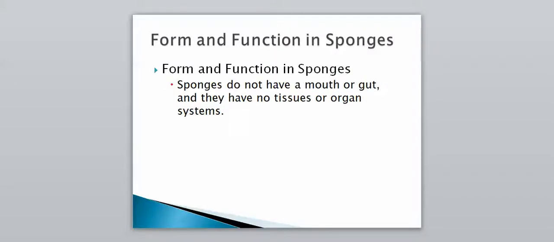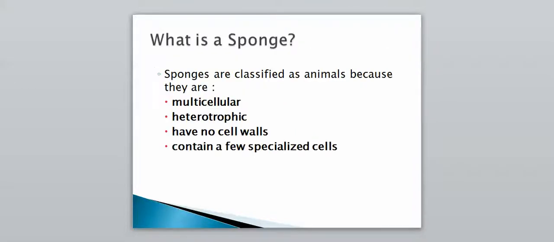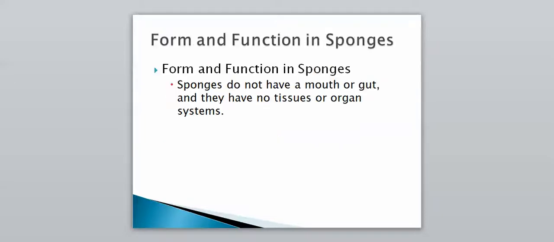So first one is their form and function. Sponges do not have a mouth or a gut, so they have no tissues or organ systems. So that's not a good start to maybe classify them as an animal. They're more basic, more primitive, they don't have a lot of the things that we think of as an animal. However, they are multicellular, they are heterotrophic, so we're going to take a look at how they are able to obtain their food if they don't have a mouth or a gut.